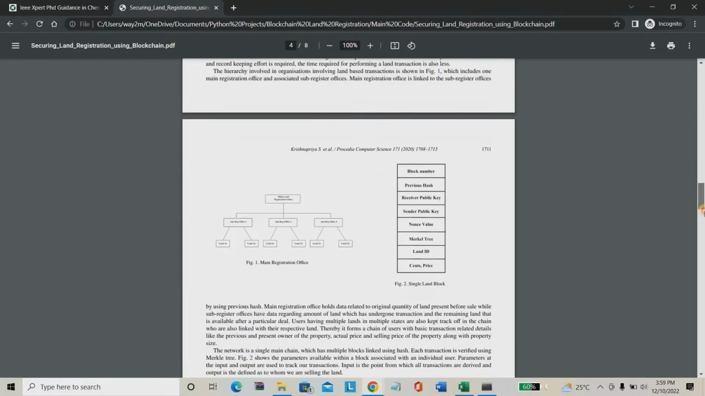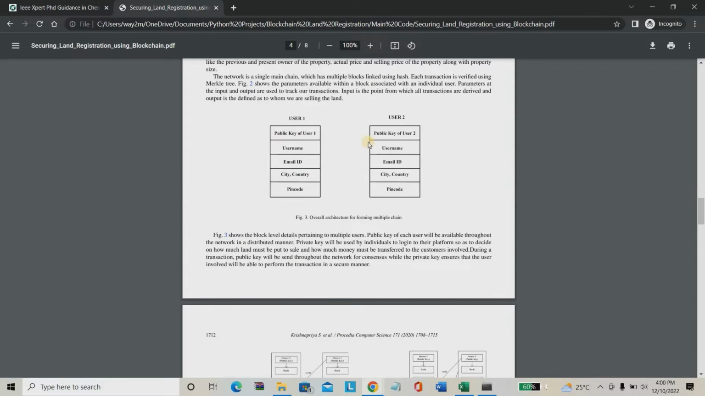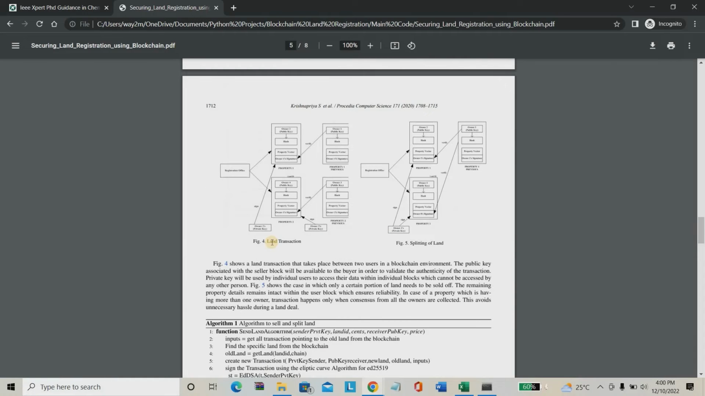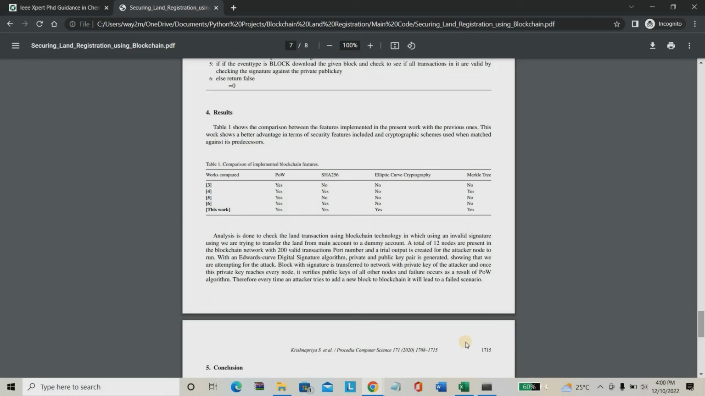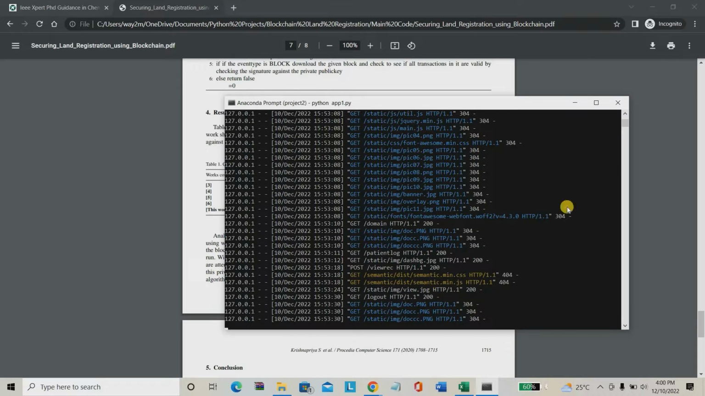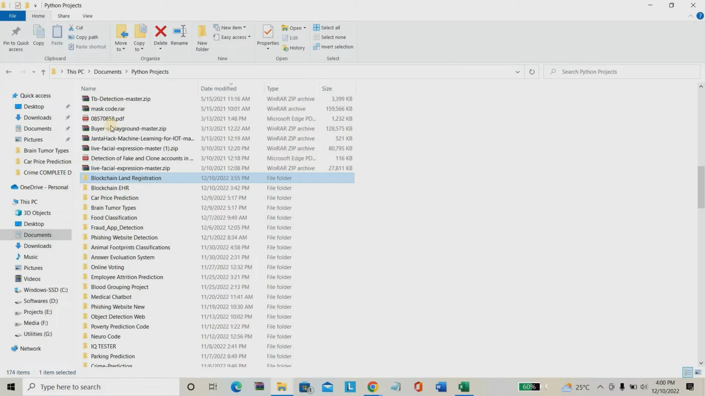So this is the project base paper. This is the first user input, this is the second user input. Those details are completely converted into a blockchain transaction, and will be saved automatically in the backend. This is the main overview of the project. Here we are going to run this project, but before running it, I will just explain the project PPT.